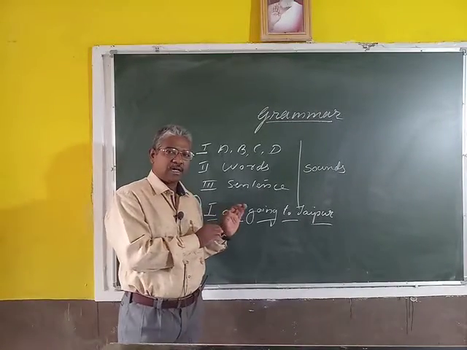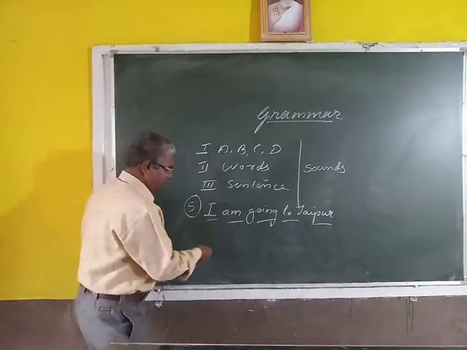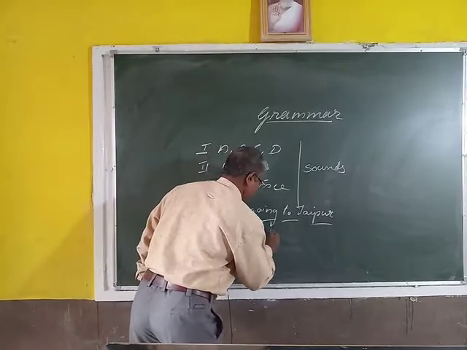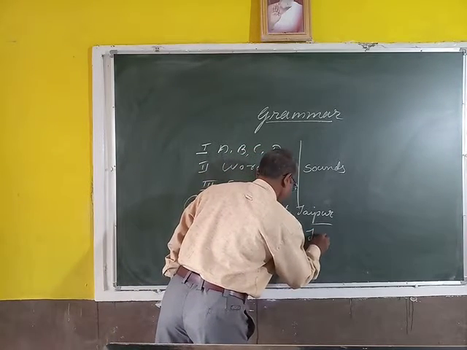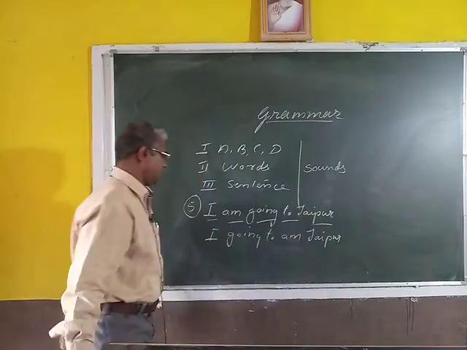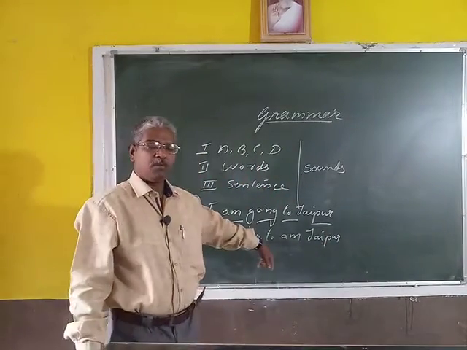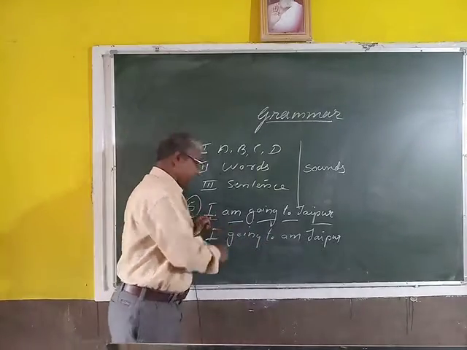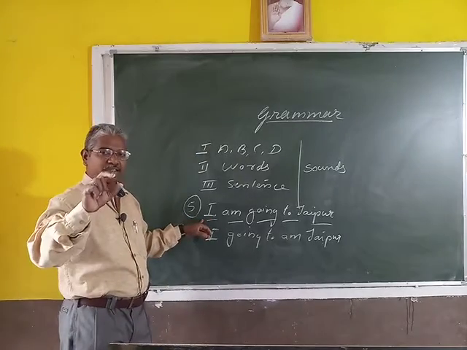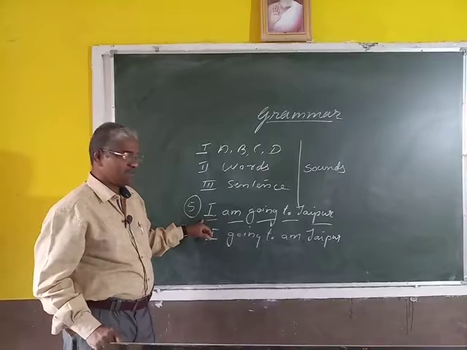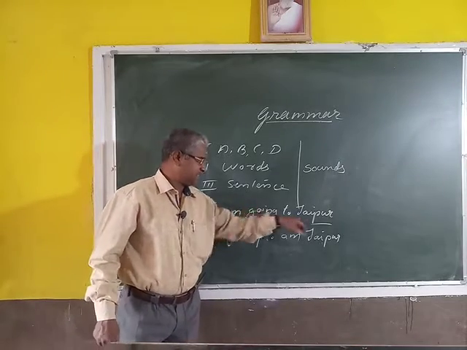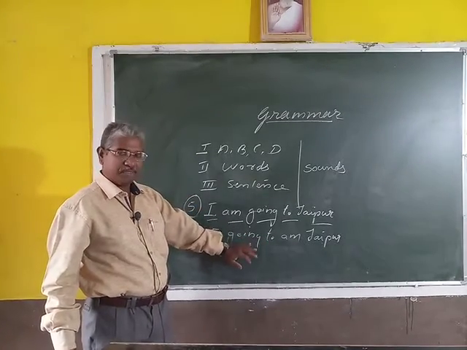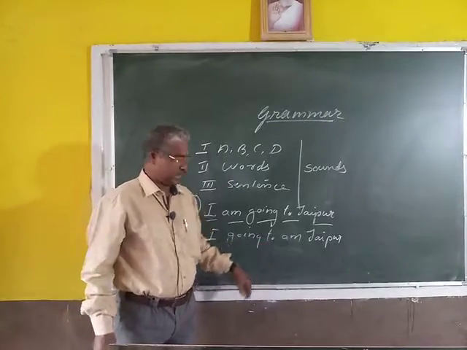And these words are set in an order. In another way, we can write this sentence like this: I going to Jaipur. It is also a group of words, but these words are not arranged in a proper order. It is also a group of words, but it is not a sentence because it is not giving any meaning. So grammatically this sentence is full of mistakes.